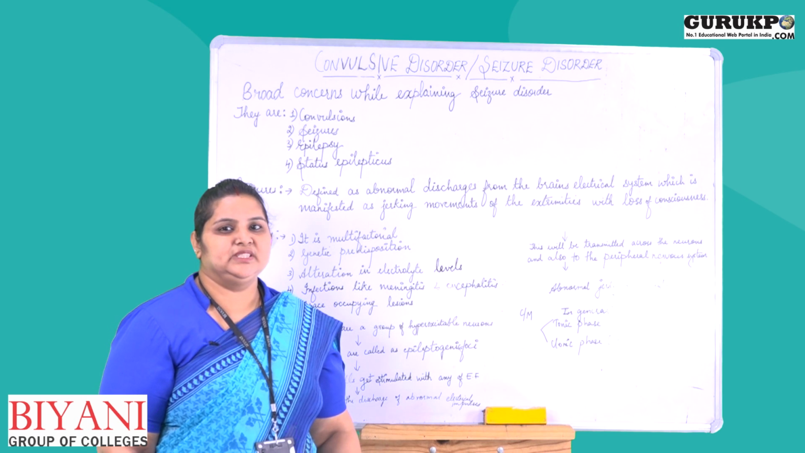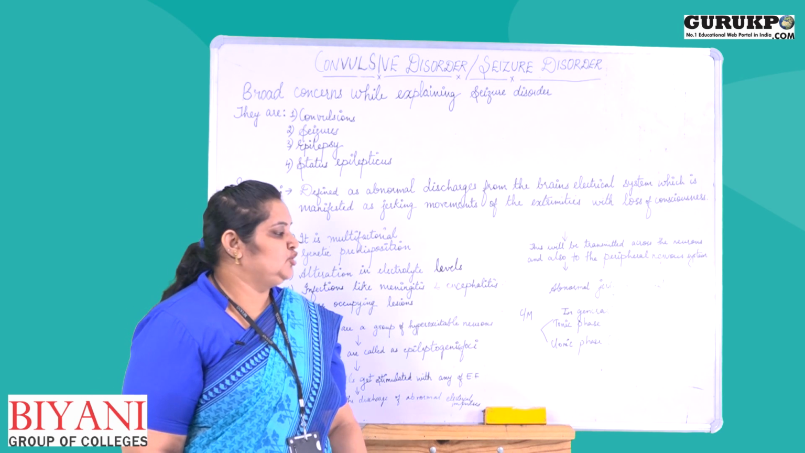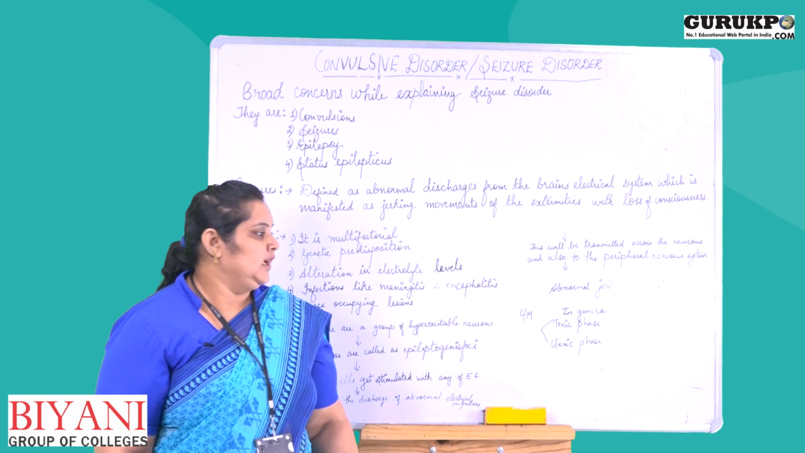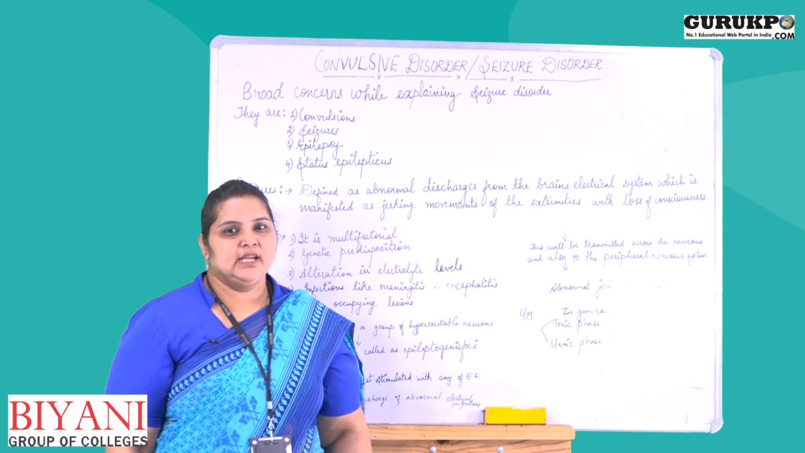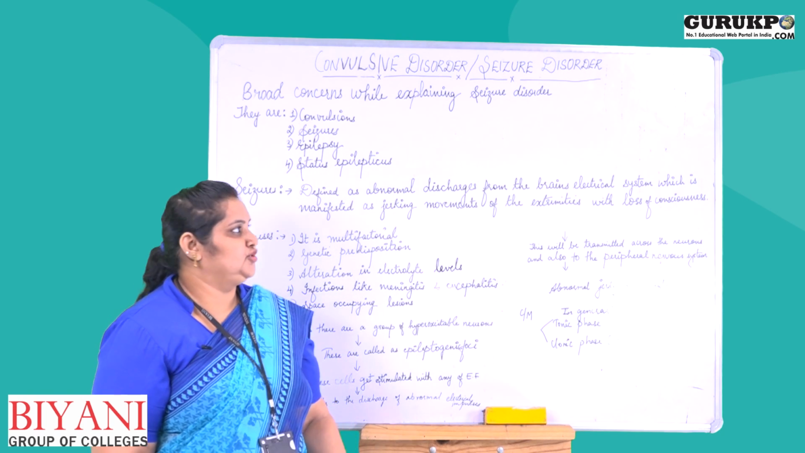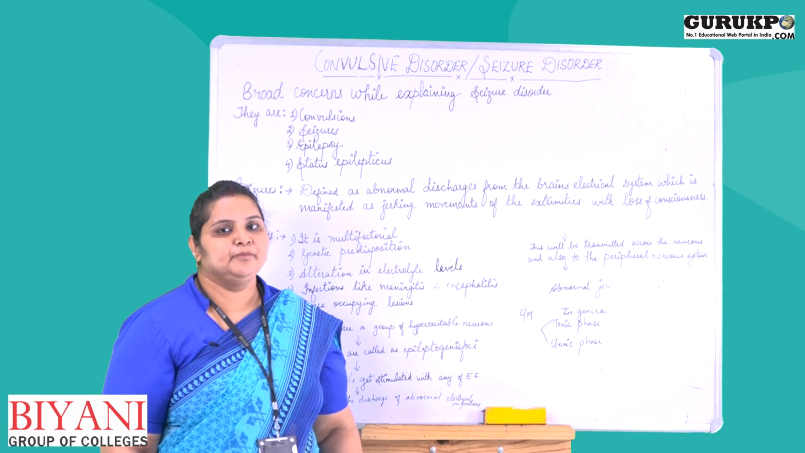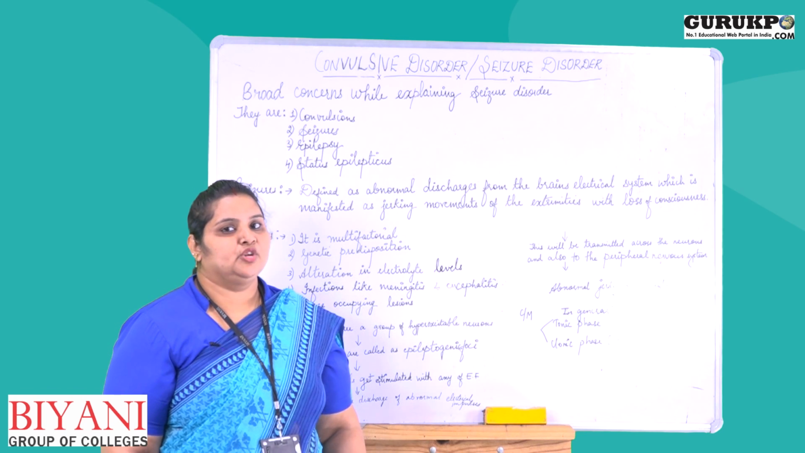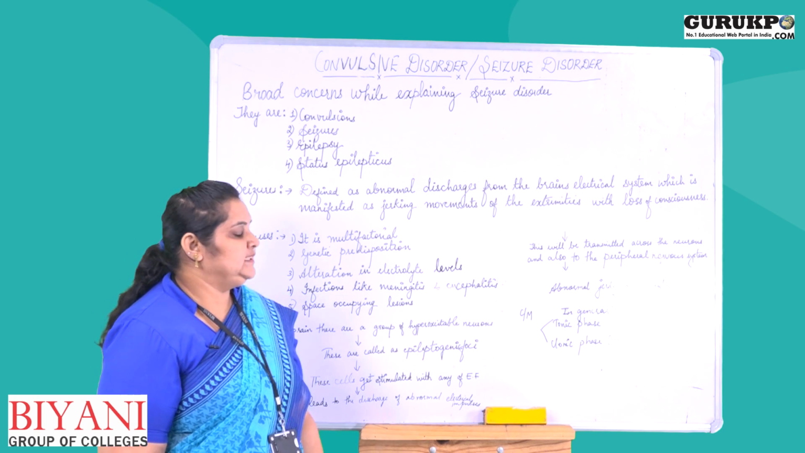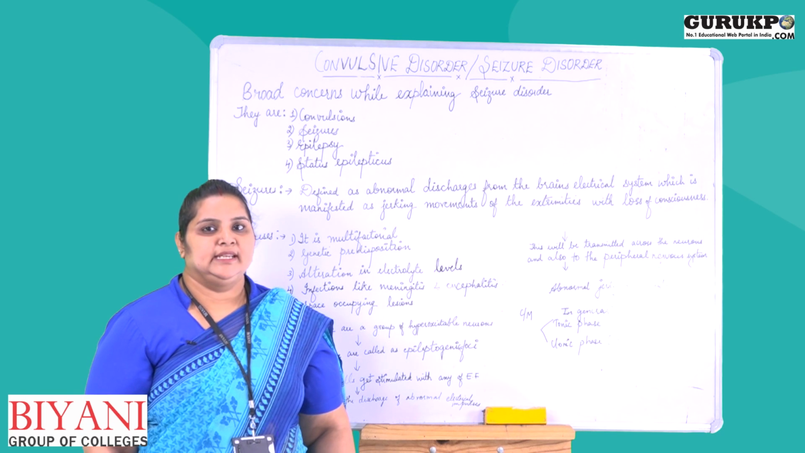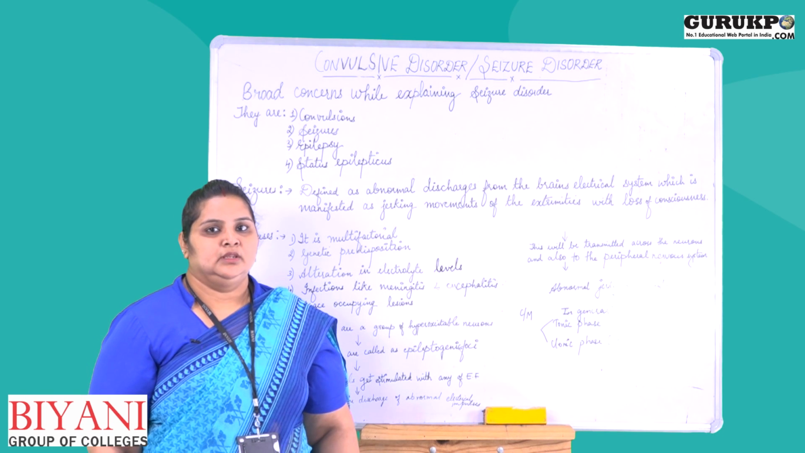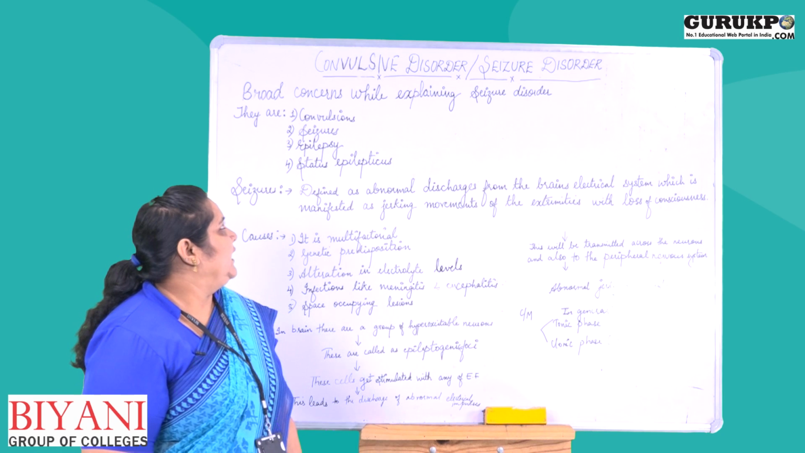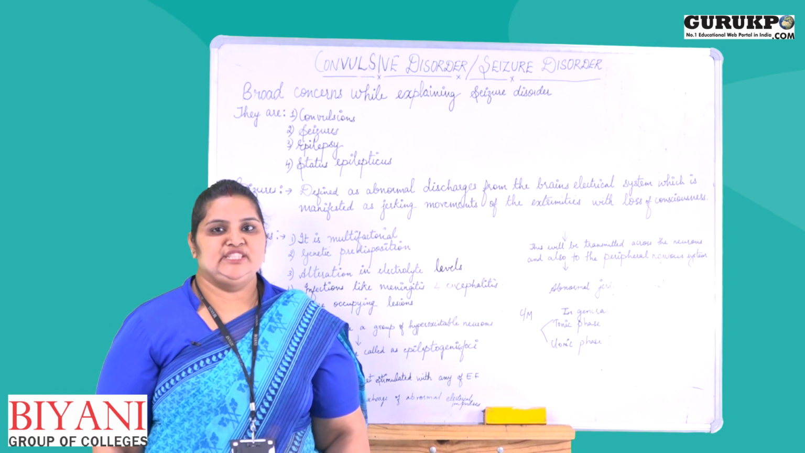In clinical manifestations, I discussed two phases, the tonic phase and the clonic phase. Next we saw the diagnostic evaluation. So, today we have discussed the definition, causes, pathophysiology, clinical manifestations, and diagnostic evaluation of convulsive disorder or seizure disorder.